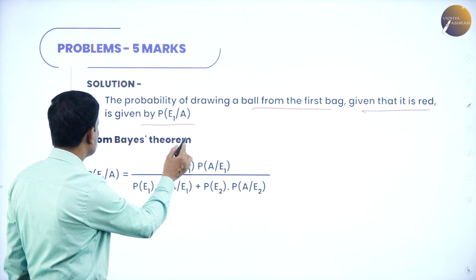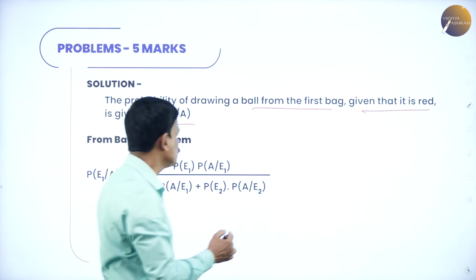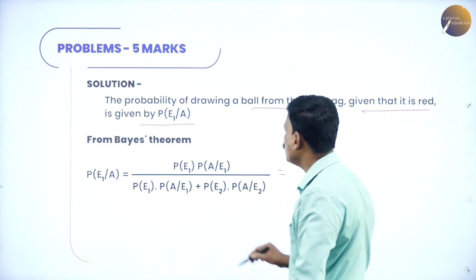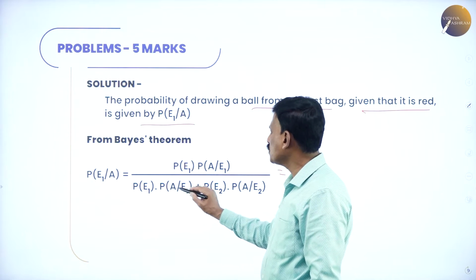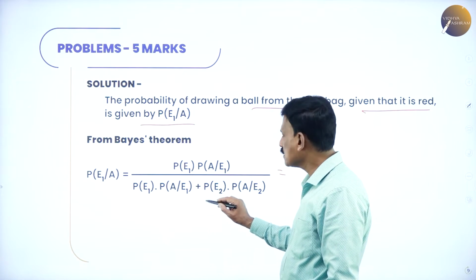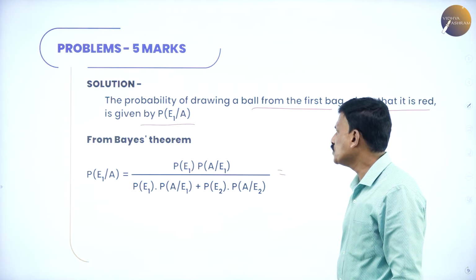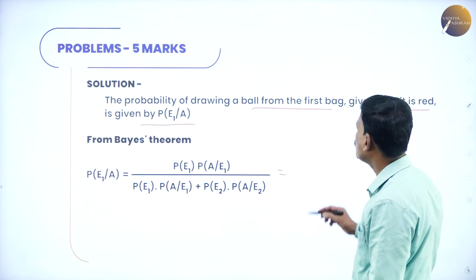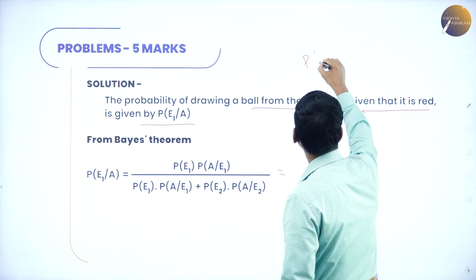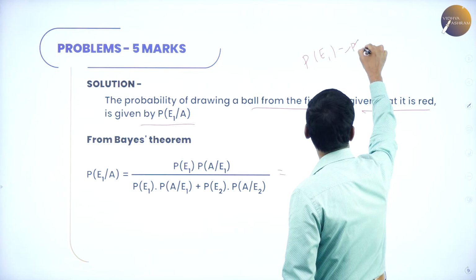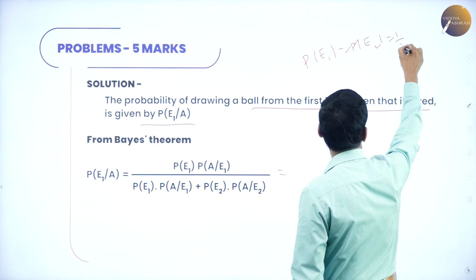By Bayes' theorem, probability of E1 given A is equal to probability of E1 into probability of A given E1, divided by probability of E1 into probability of A given E1 plus probability of E2 into probability of A given E2. We know probability of E1 is equal to probability of E2 is equal to 1 by 2.